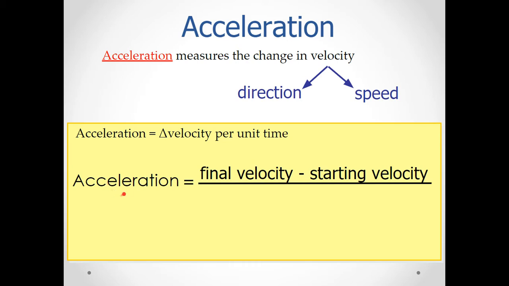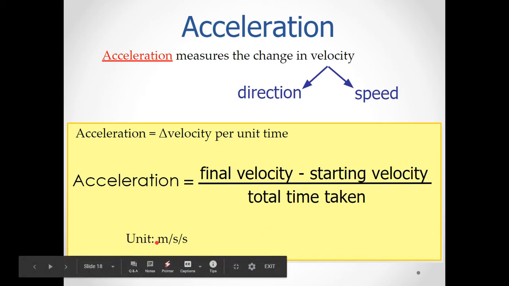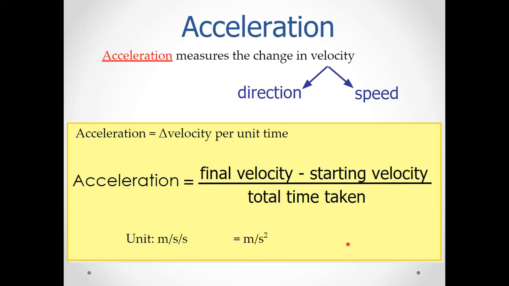And we can rewrite that as acceleration is equal to my final velocity minus my starting velocity. This will be my change, my final minus my starting, divided by the total time taken. My unit for acceleration is meters per second, or we can rewrite that as meters per second squared. So our units for acceleration are meters per second squared.